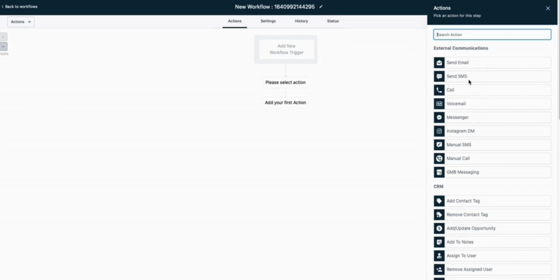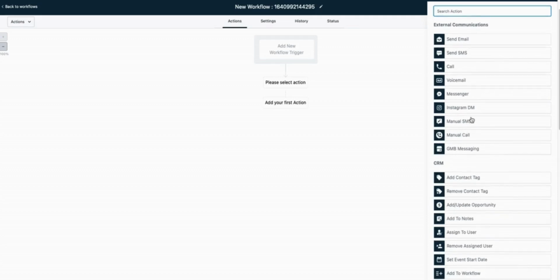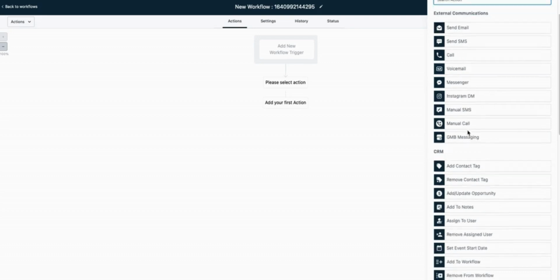We can send text messages, we can place a call. We can send a ringless voicemail. We can fire out a message on Facebook or Instagram. We can send out a manual text message or a manual call. So we can add them to a queue for our sales team to call, and maybe somebody opts in and then the next day it's added to their queue to follow up with them.